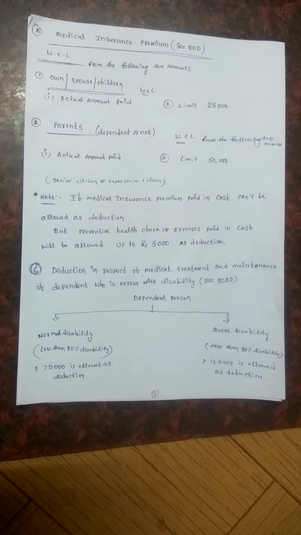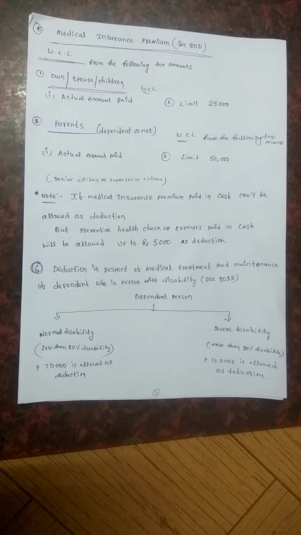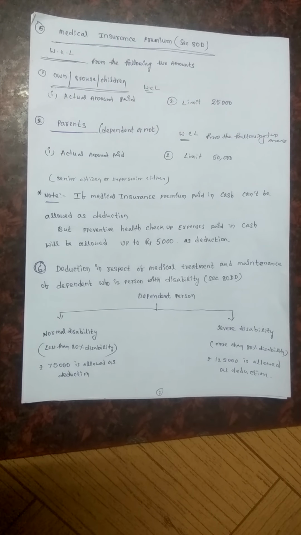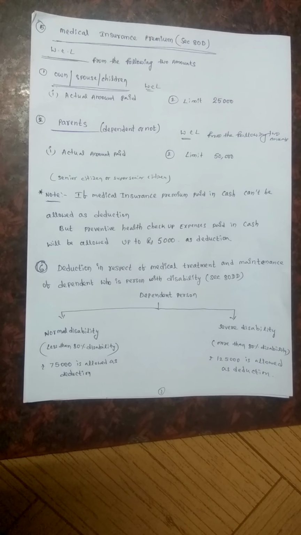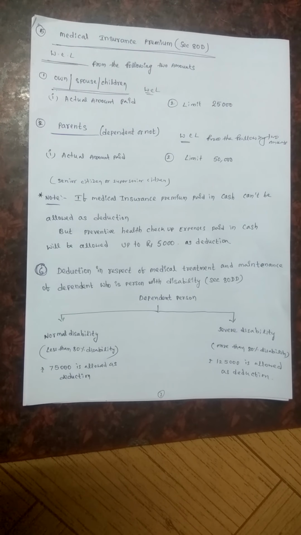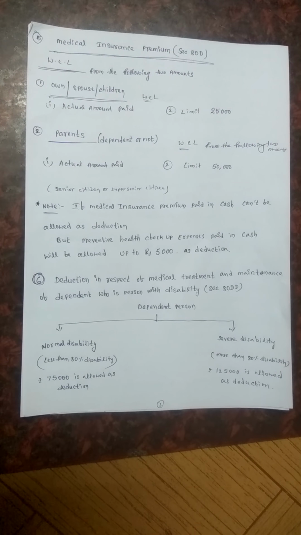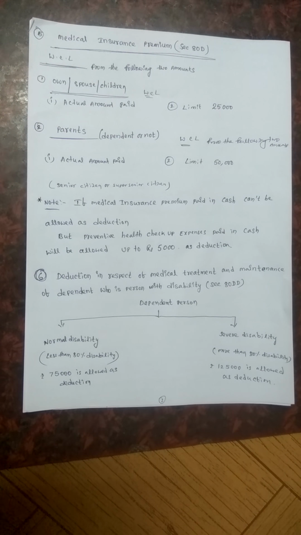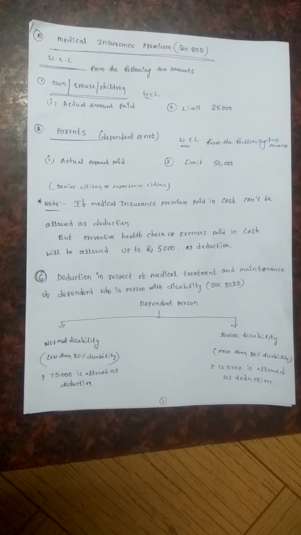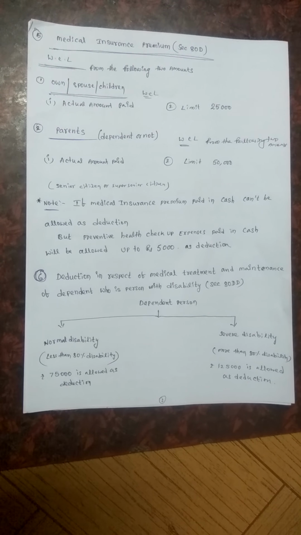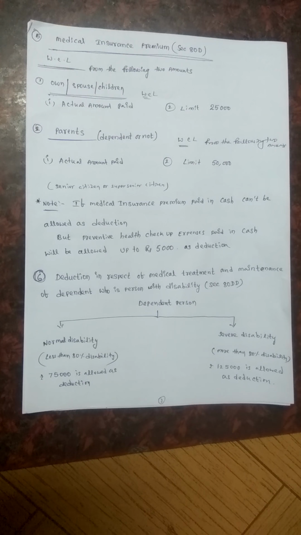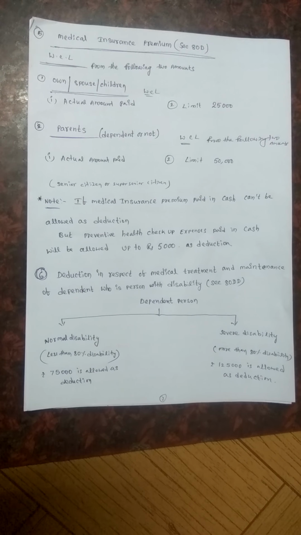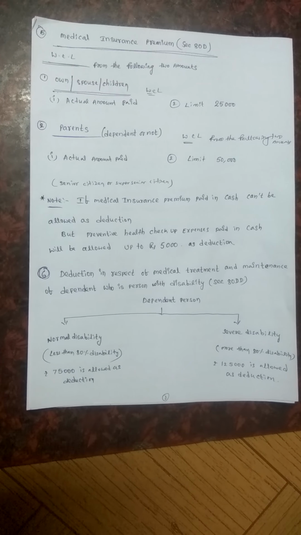And 80D, medical insurance premium. Whichever is less will be allowed as a deduction under medical insurance premium, and that is for oneself, spouse and children. All together it will be added and the limit is 25,000. Whichever is less will be allowed as a deduction, and it will be allowed for the parents whether they are staying with him or not, dependent or not. Whichever is less will be allowed: actual amount paid and the limit of 50,000, if they are senior citizens or super senior citizens. And whenever this medical insurance premium is paid in cash, the deduction cannot be allowed.